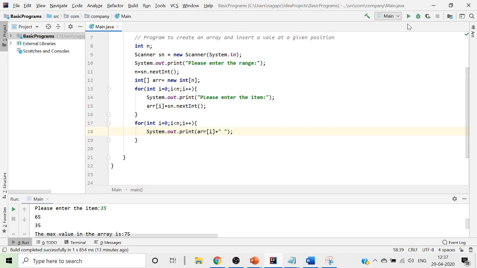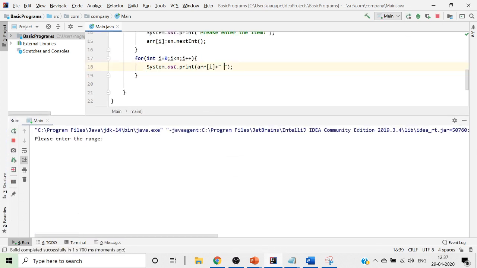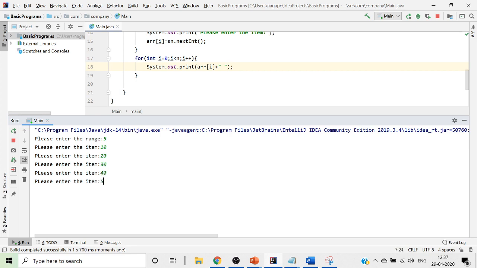Now when I press enter and execute it and see, I've got the 5 values: 10, 20, 30, 40, 50. See, all the values are printed. Now I have read all the values and I have printed all the values.